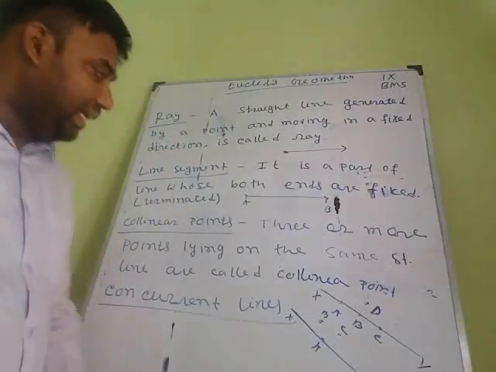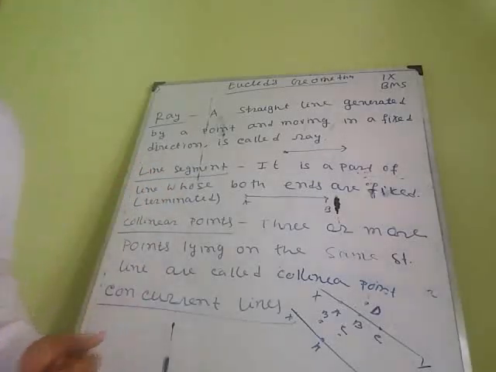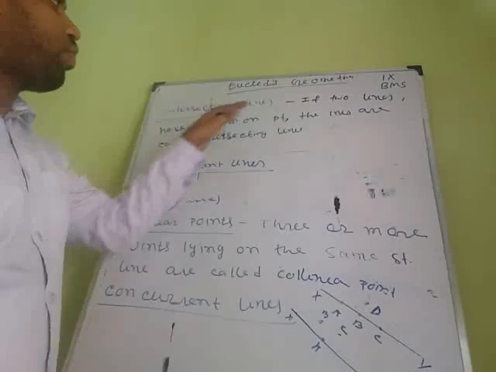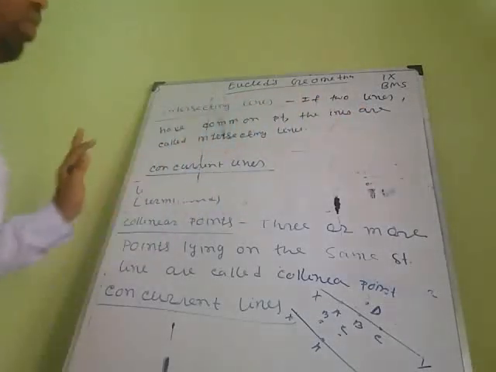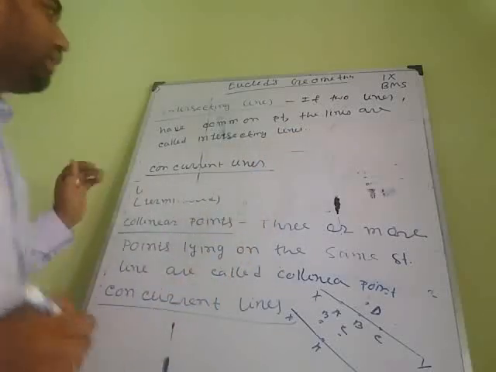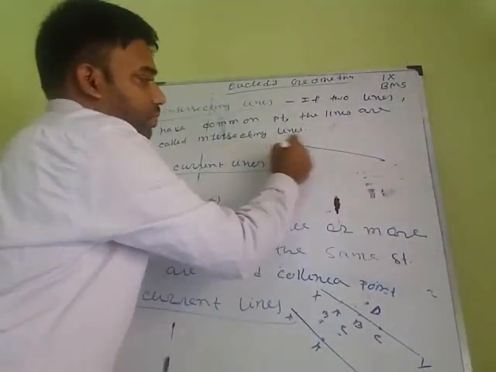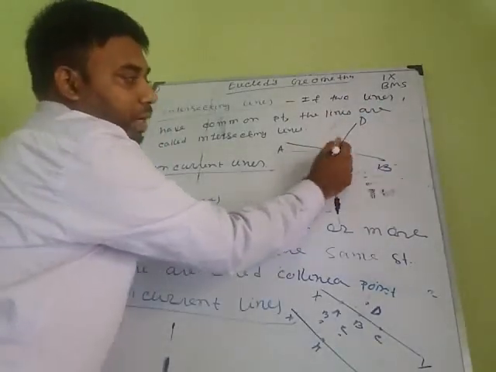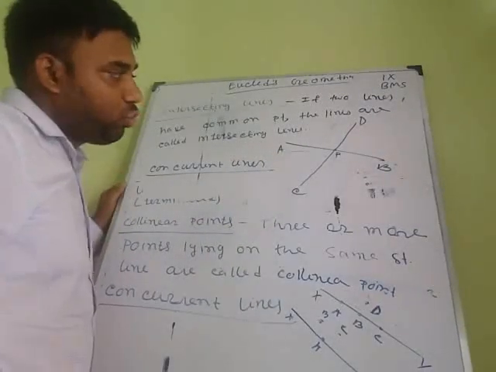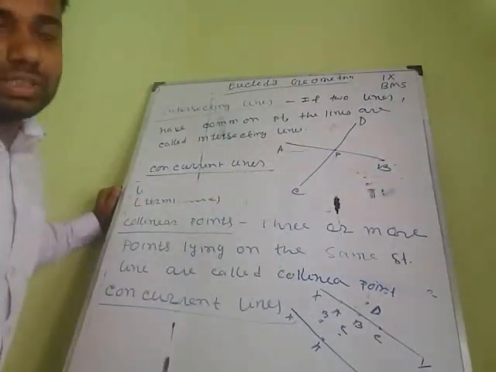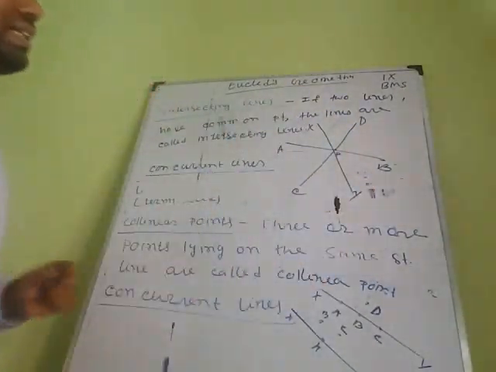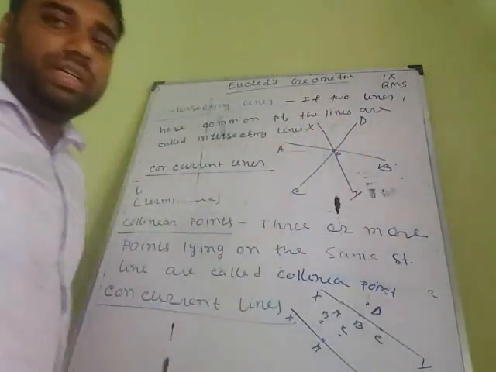Next, intersecting lines. Okay, students, I am writing the definition of intersecting lines. If two lines have a common point, then the lines are called intersecting lines. Line AB and line CD have a common point, which I am naming P. So these two lines AB and CD are called intersecting lines. You can take another line X, Y: three lines having a common point P are also called intersecting lines.